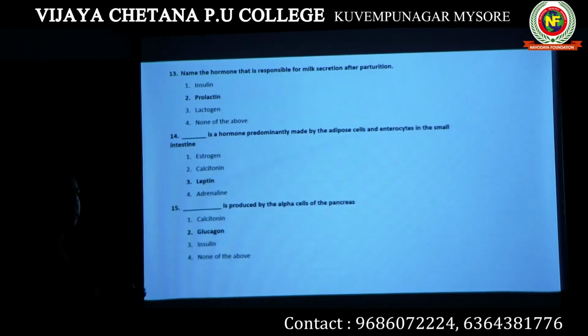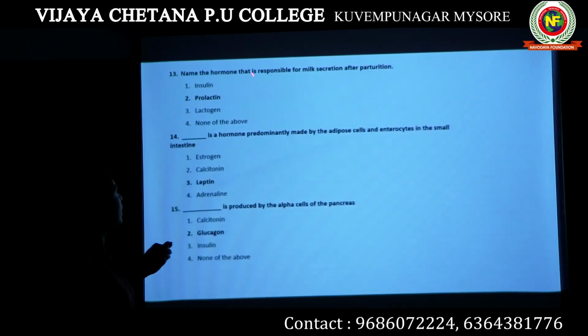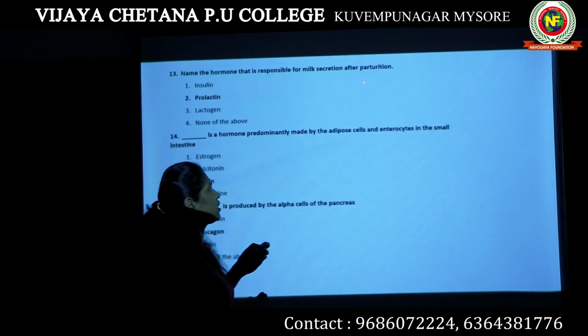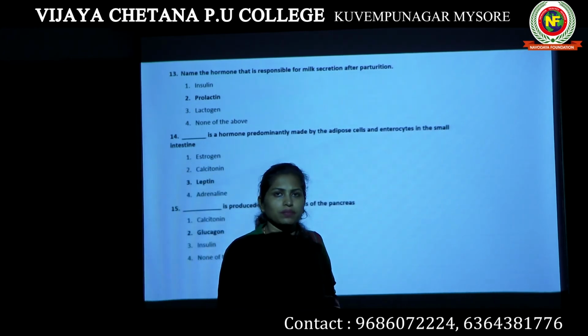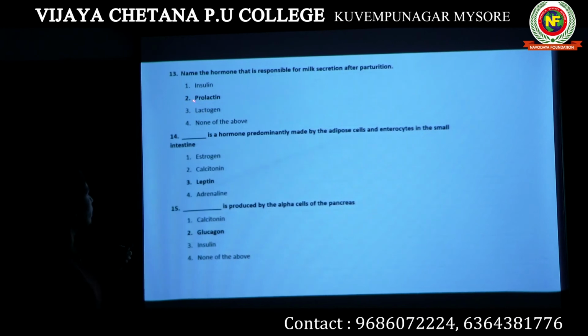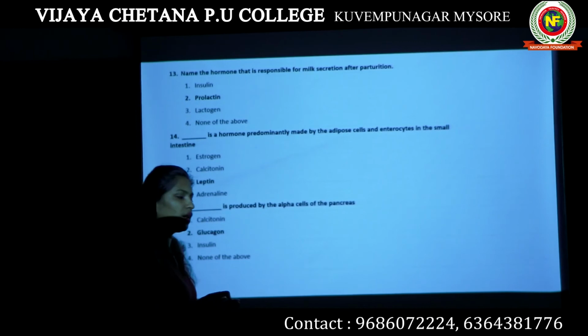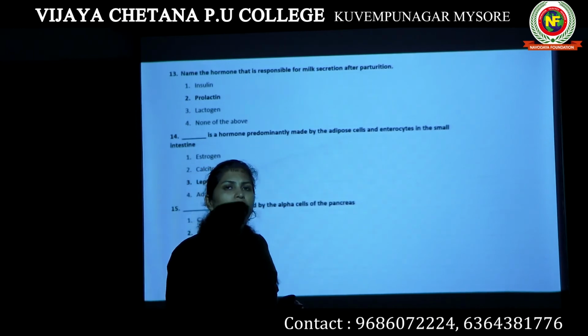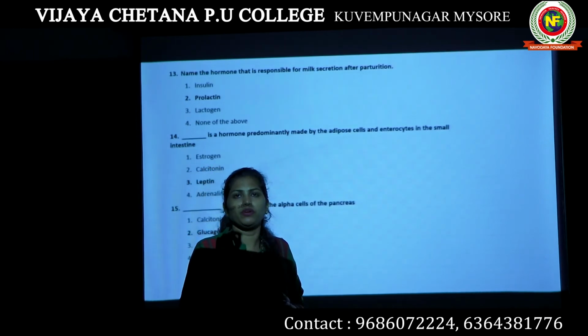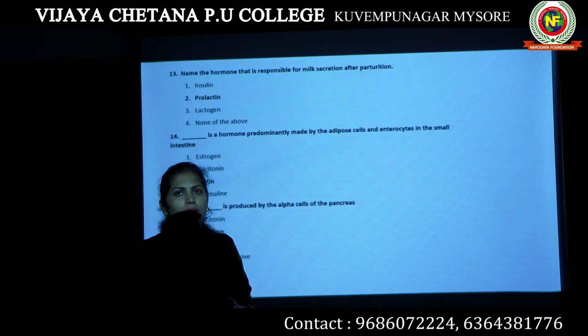Question number 13. Name the hormone that is responsible for milk secretion after parturition. Option 1 insulin, option 2 prolactin, option 3 lactogen, option 4 none of the above. Insulin is not the hormone responsible for milk secretion. Prolactin, PRL, is produced by pars distalis region of your pituitary gland, anterior pituitary.